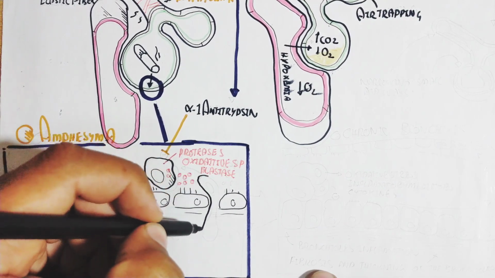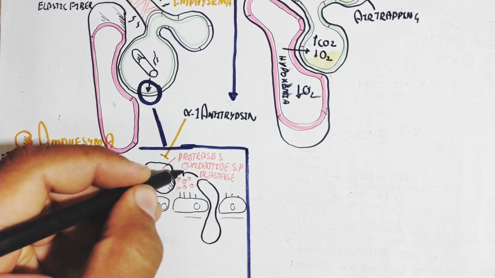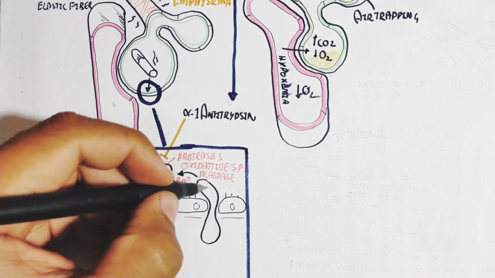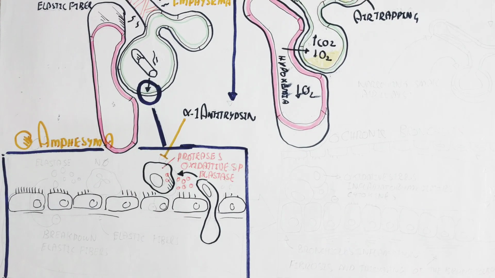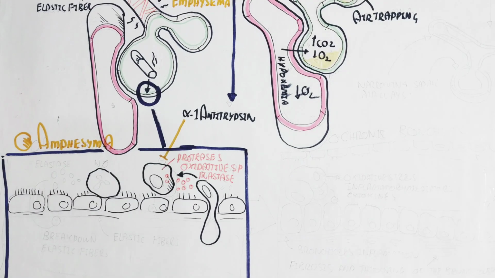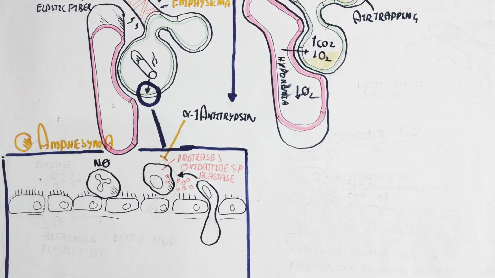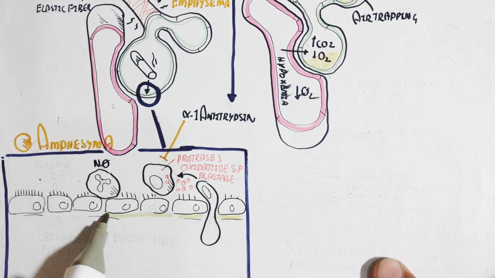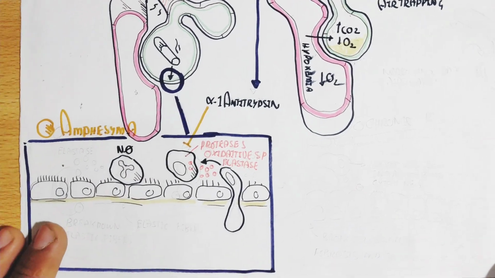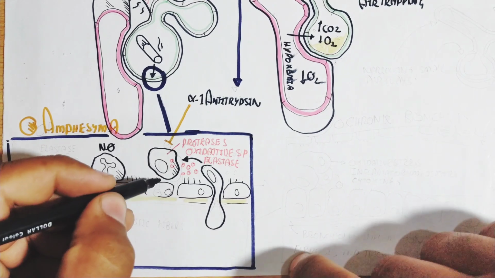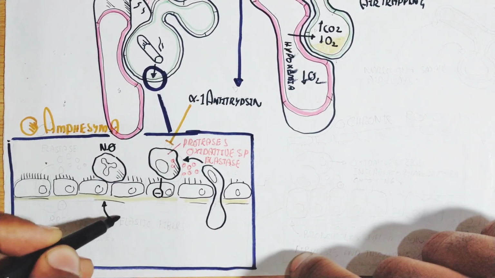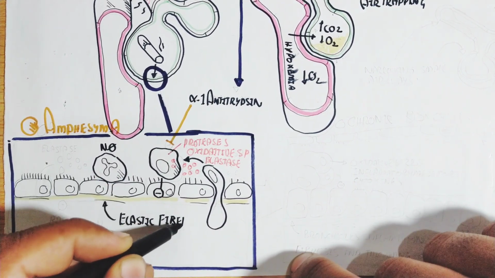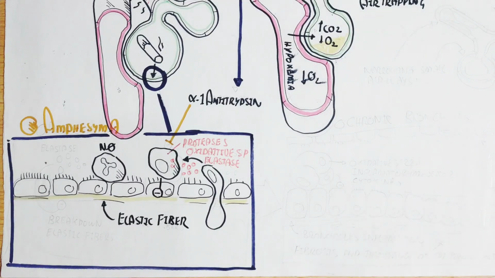Damage and decreased alpha 1 antitrypsin lead to increased recruitment of neutrophils inside the air sac where the mucus is present. The neutrophils release protease, oxidative stress proteins and elastase, which damage the epithelium and break down the elastic fiber, so the elastic fiber breaks and becomes non-functional.